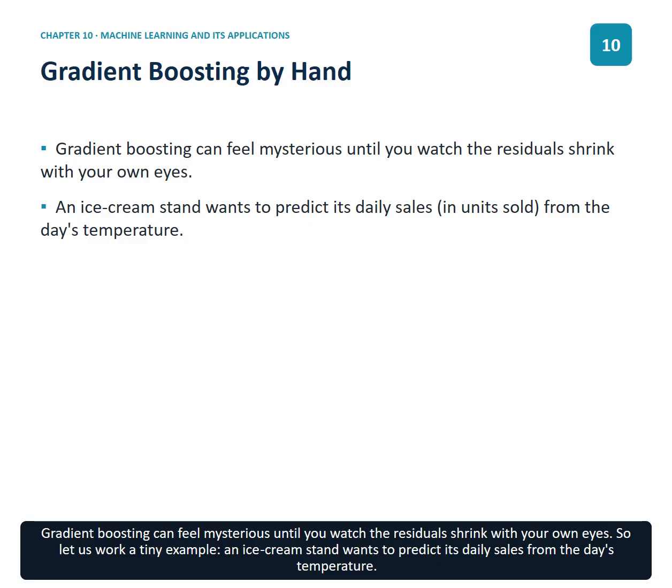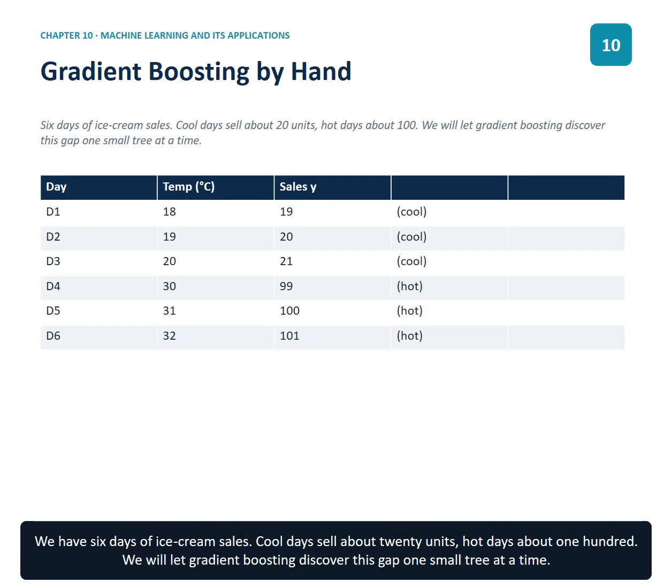So let us work a tiny example. An ice cream stand wants to predict its daily sales from the day's temperature. We have 6 days of ice cream sales. Cool days sell about 20 units, hot days about 100. We will let gradient boosting discover this gap one small tree at a time.